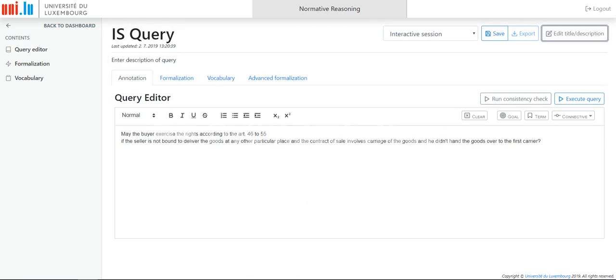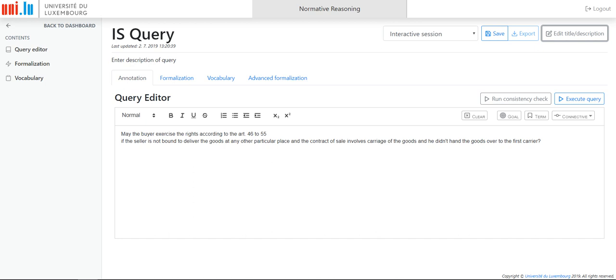All right, and this is the editor. It works in the very same way. The only difference is that we have two buttons more than before, which are call and execute query. All right, so this is the question that I ask: May the buyer exercise rights according to articles 46 to 55 if the seller is not bound to deliver the goods at any other particular place and the contract of sale involves carriage of the goods and he didn't hand the goods over to the first carrier.